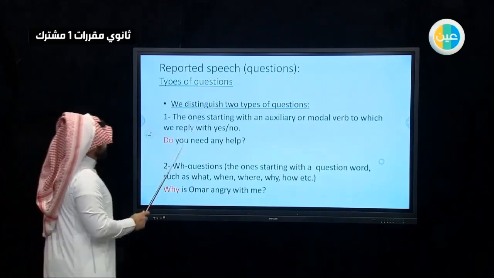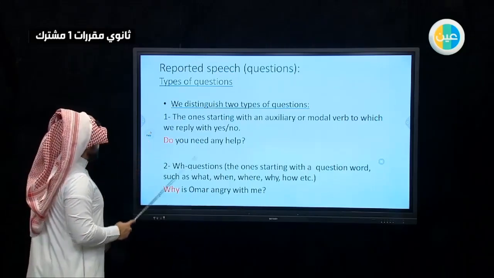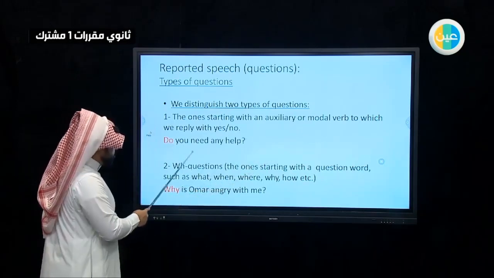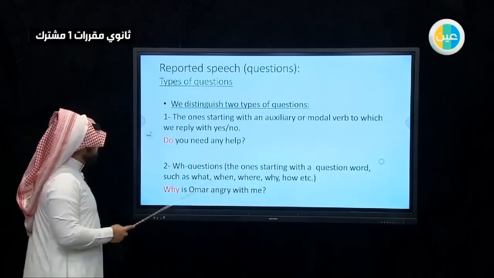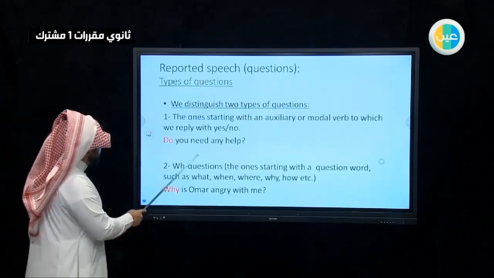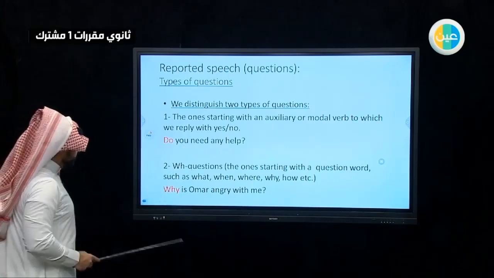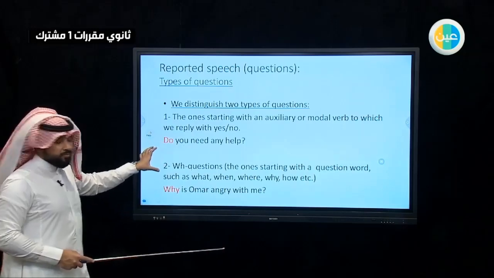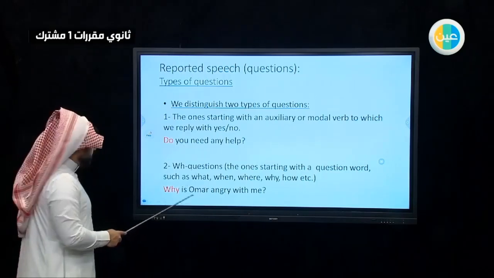Now we'll take the questions. Types of questions. We have two types. One, yes/no, and the other one with WH. So the one starting with an auxiliary or modal verbs, like do you or are you or anything like this, is a yes/no question. We just do like what we had here. Like, do you need any help? And here, WH. For example, why is Umar angry with me? Here we just have the examples of questions. One, yes/no, and the other one is WH.